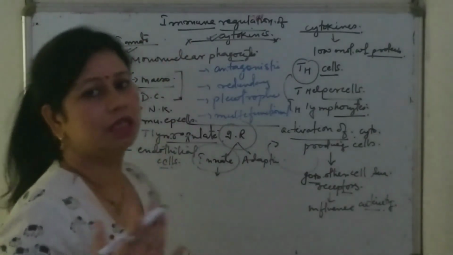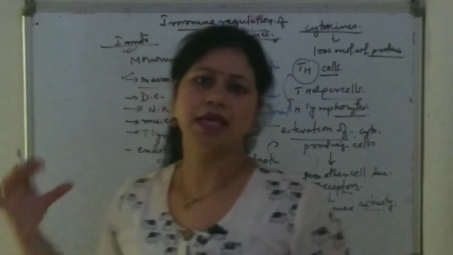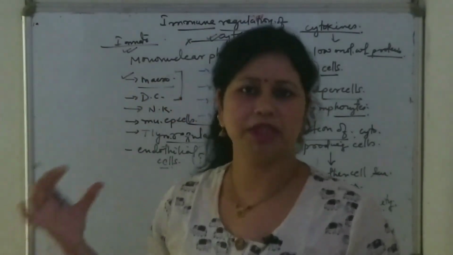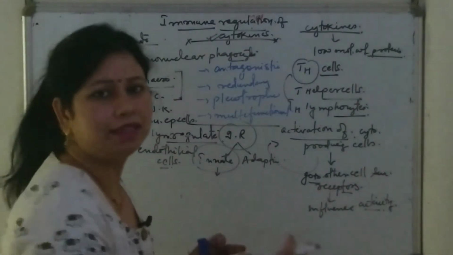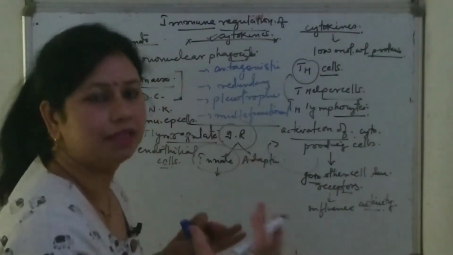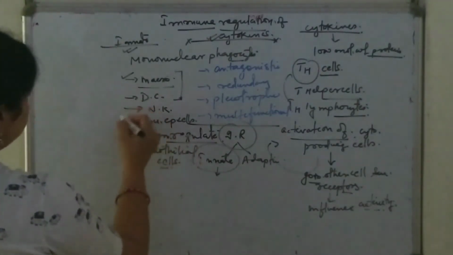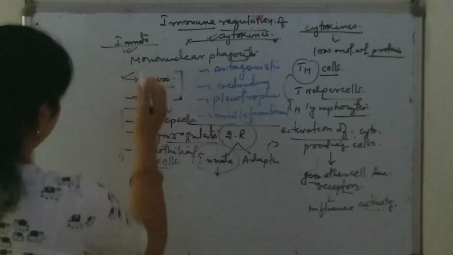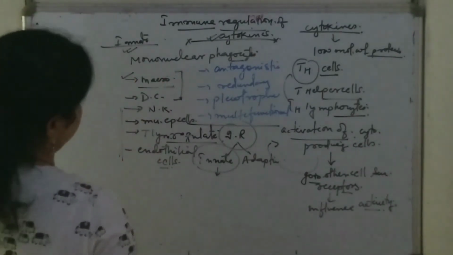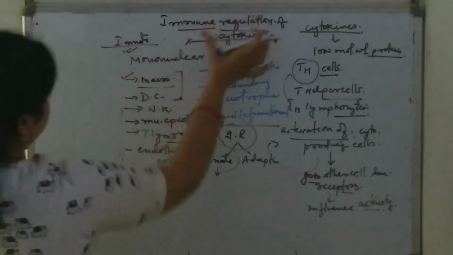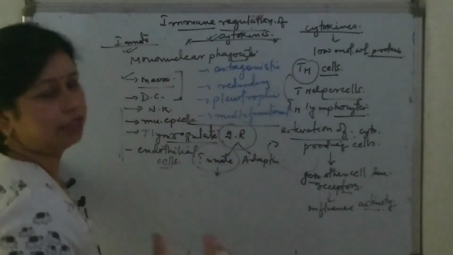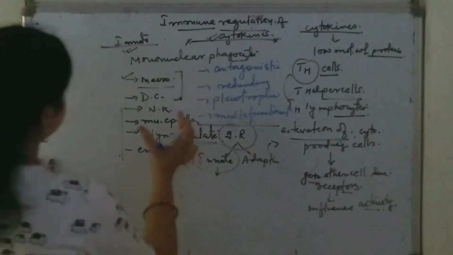There are some other cells such as natural killer cells, endothelial cells, mucosal epithelial cells, and dendritic cells which are responsible for producing and secreting the cytokines. These cells are also responsible for producing the cytokines that carry out the immune regulatory functions of the innate immune system or innate immunity.